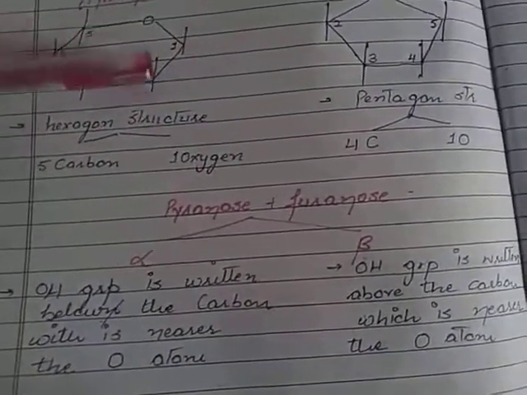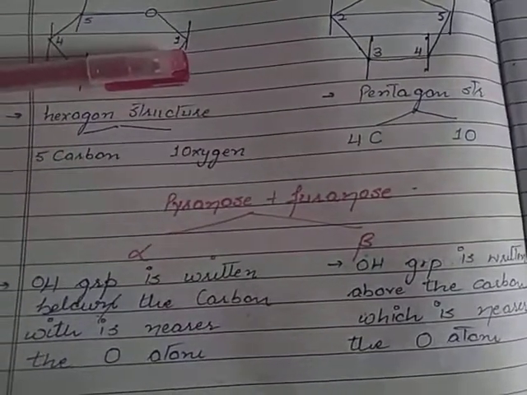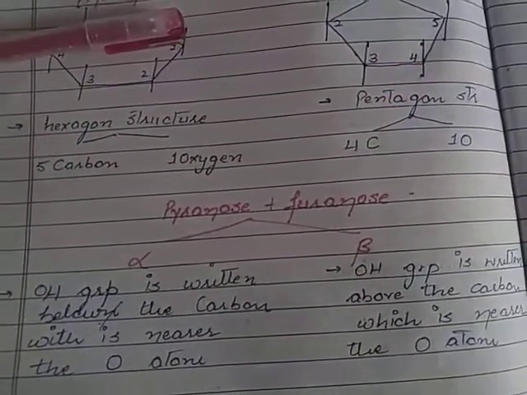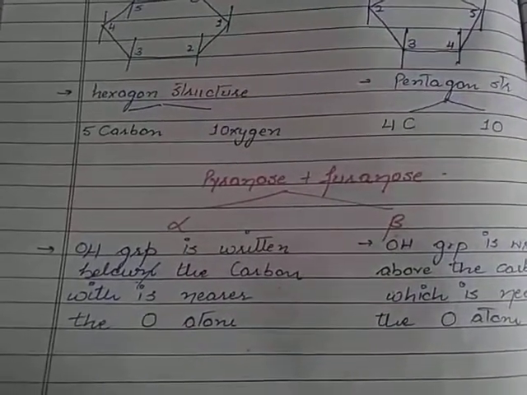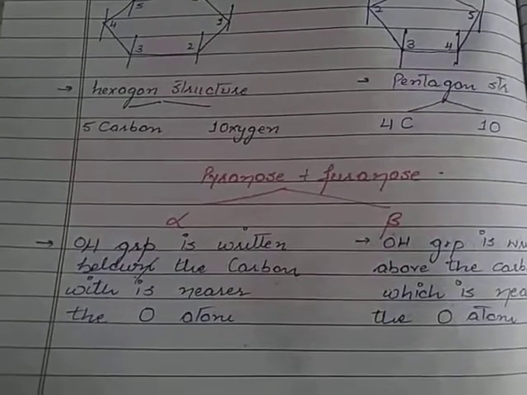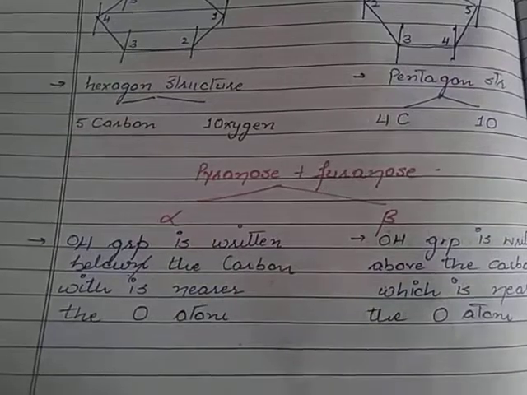For example, if here the OH group is present below, the sugar is said to be alpha, or if the OH group is present here, it is said to be beta. And this is the most important type of classification. We primarily use the beta type of glucose for all our classification or the structures that we will form during disaccharides.